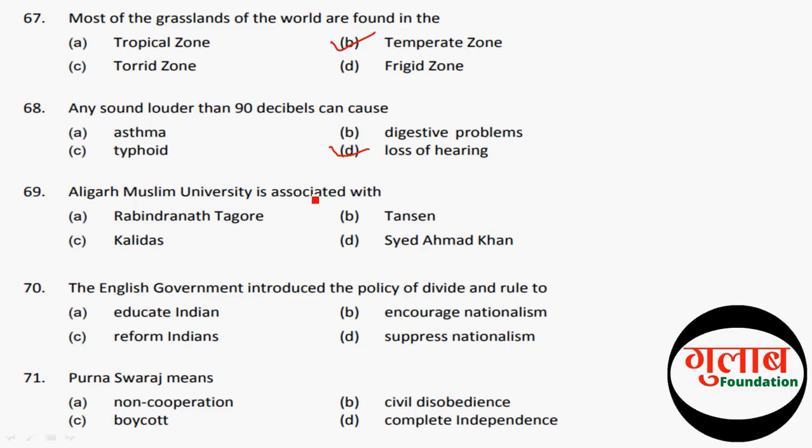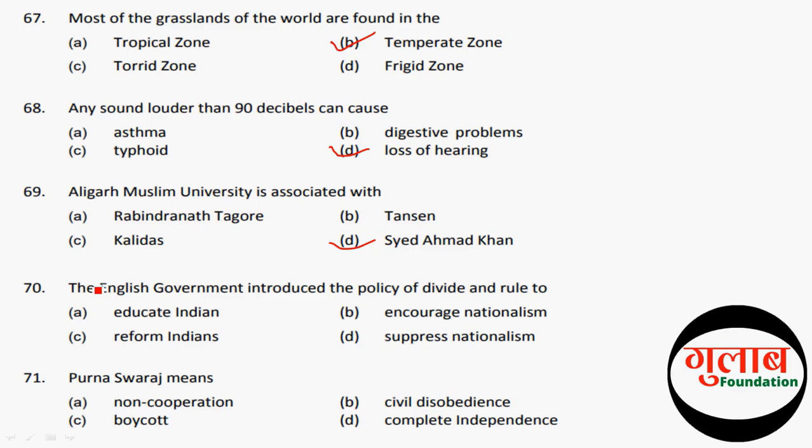So the next question. The English government introduced the policy of divide and rule to. The correct option of this question is D, suppress nationalism. So the next question is, Purna Swaraj means.